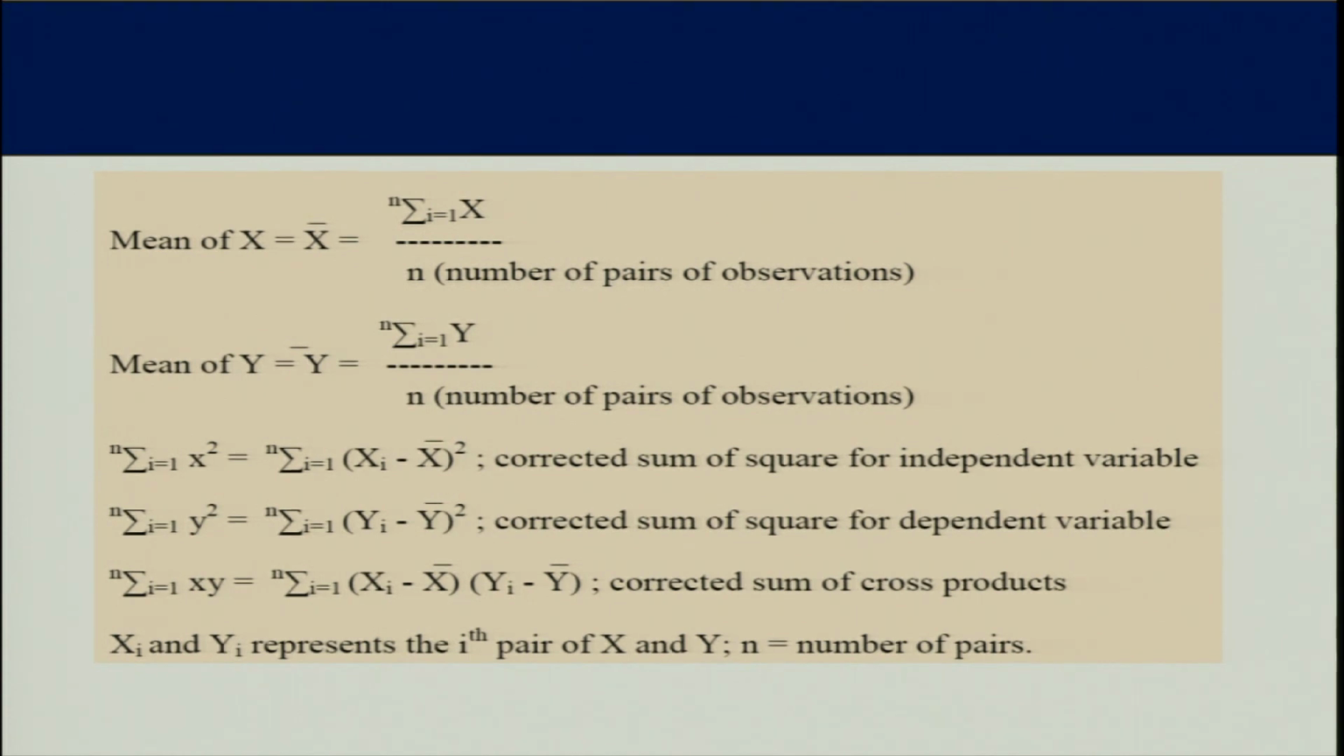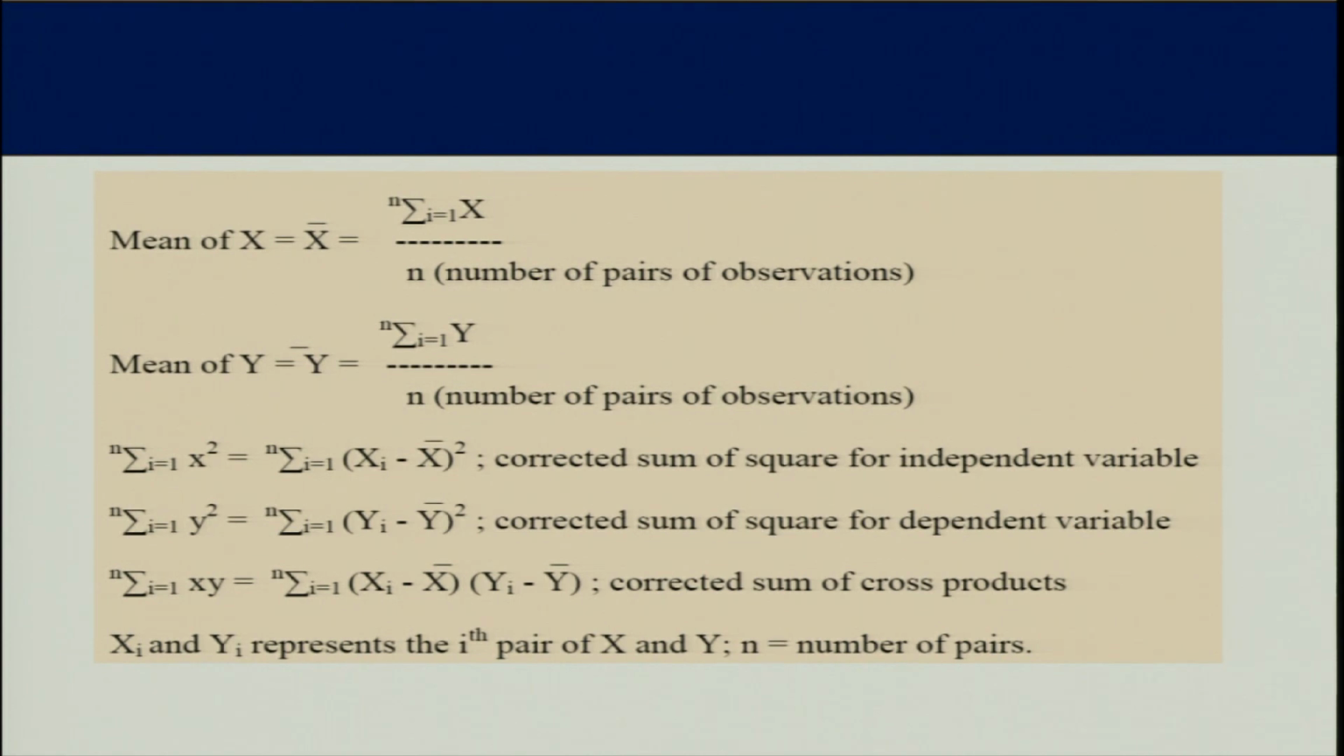Then you need to calculate some corrected sums of squares. The first one is small x square, which is equal to summation x minus x bar whole square. This is known as the corrected sum of squares for the independent variable, and this is against the mean. Then the total sum of squares is small y square, equal to summation y minus y bar whole square. So this is known as the corrected sum of squares for the dependent variable. This is again against the mean of y.